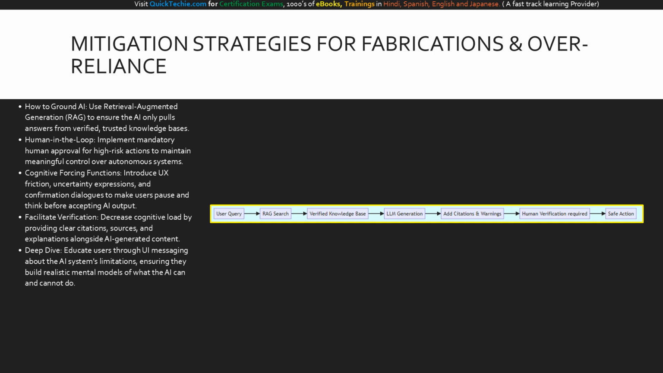Let's look at how a mitigated architecture flows. Observe the mitigated workflow. When a user query comes in, it doesn't go straight to the LLM. It goes to a RAG search, querying a verified knowledge base. The LLM then generates a response based only on those facts. Crucially, before the user sees it, the system adds citations and explicit uncertainty warnings. Finally, it hits the human verification node. The system enforces a pause, requiring the user to validate the sources before any safe action is taken. This architecture effectively neutralizes both fabrications and over-reliance.